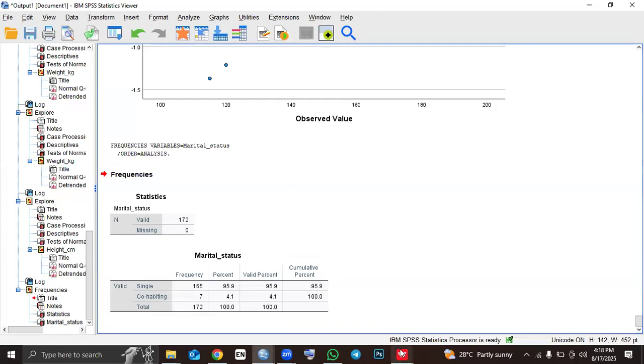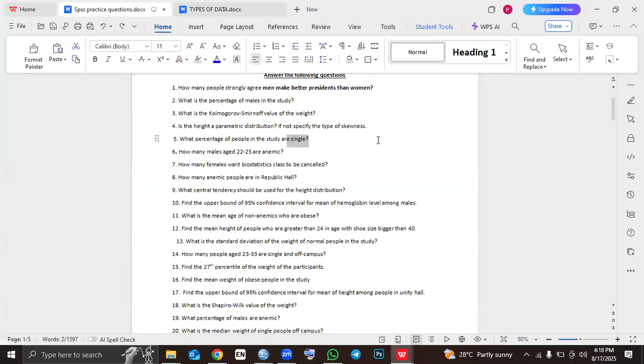But please note, in your exams, they might ask you to convert it into 1 decimal place or 2 decimal places. So depending on the type of question, then you do that conversion. Okay. Let's continue. Number 6.